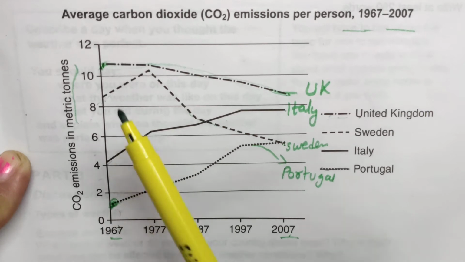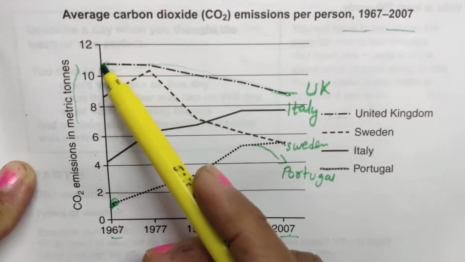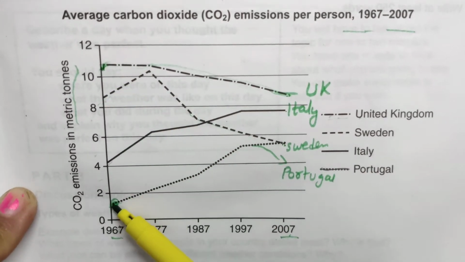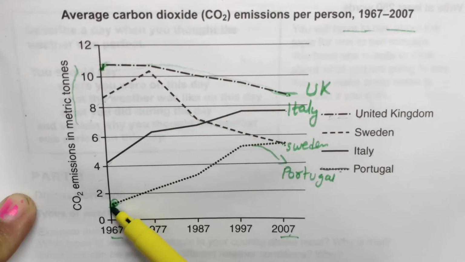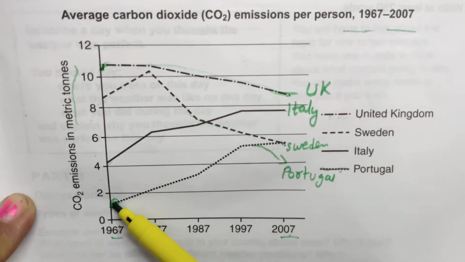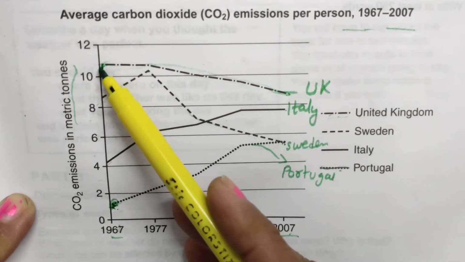Here we can find that in the starting year 1967, the UK was at the maximum point and Portugal was at the lowest point. They were producing less CO2 in 1967, and the UK was at the maximum, or we can say the highest point.